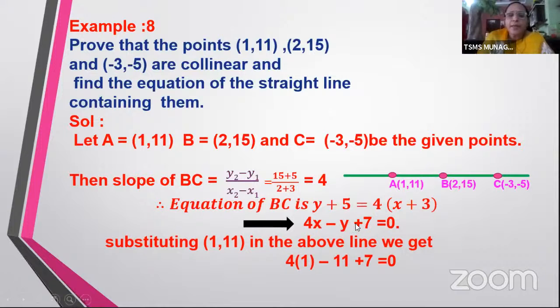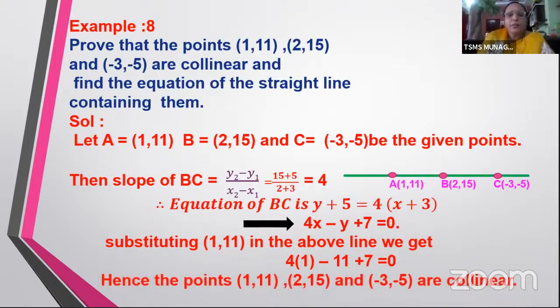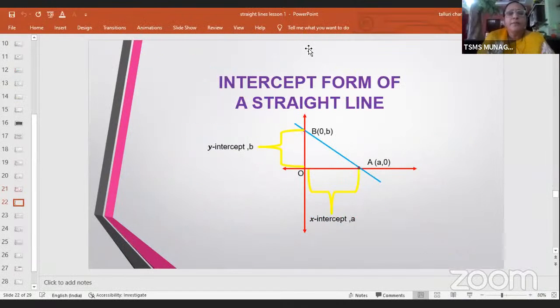In the place of y, I am going to substitute 11. On substituting and simplifying, you can see this is 4 minus 11 is minus 7. Minus 7 plus 7 is giving us 0. So what do you understand from this? We understand that all these 3 points are collinear. That is, they're all lying on the same straight line. Okay. So this is how we see that 2-point form is used.